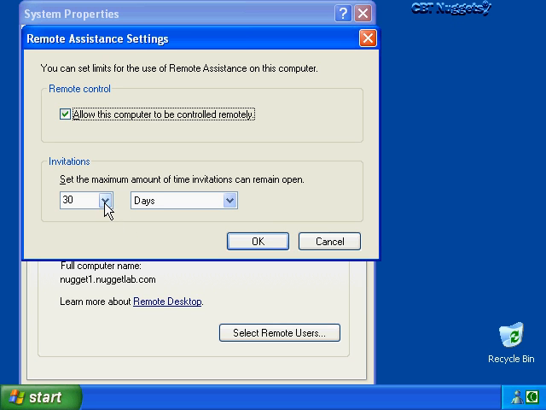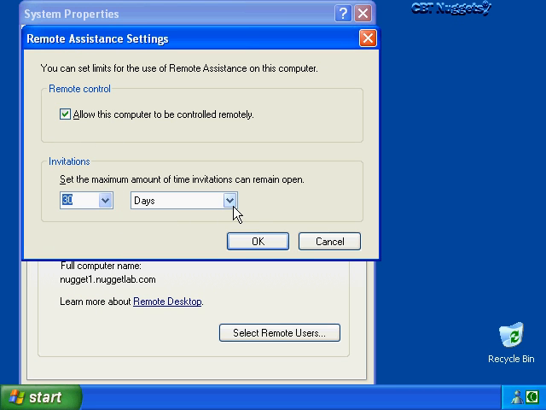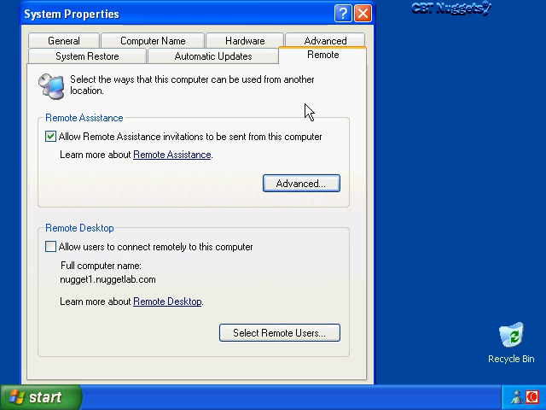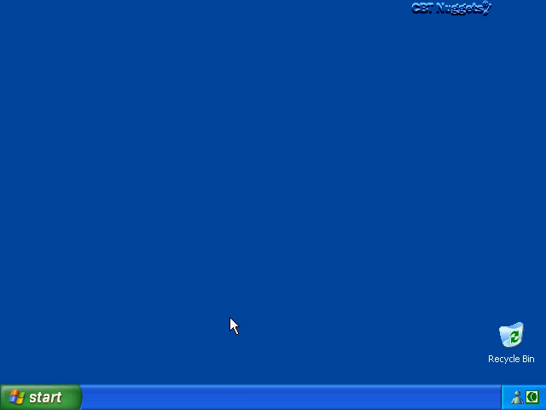We can click on the drop-down arrow and change the amount of days to a number that we specify, or we can change the value from days to hours to minutes. Let's try a value of 30 minutes. And let's close out of here now and see how we actually send these invitations so we can establish a remote assistance connection. There are three methods that we can use for sending a remote assistance invitation.